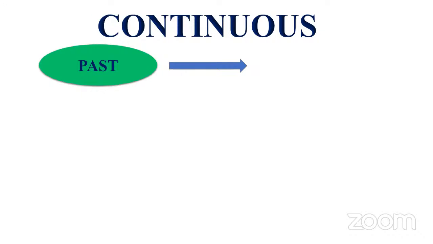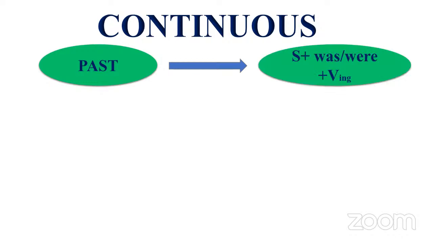Ma'am, was. Was or were. Okay, was or were plus VING form. VING form is nothing but present participle form. When you take that base, what is it, Kana? Ma'am, gerund form. Gerund form also you can say. Right? Good.